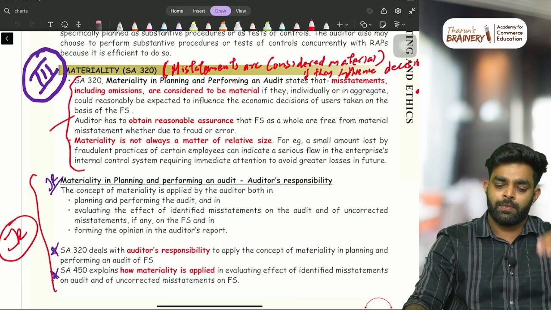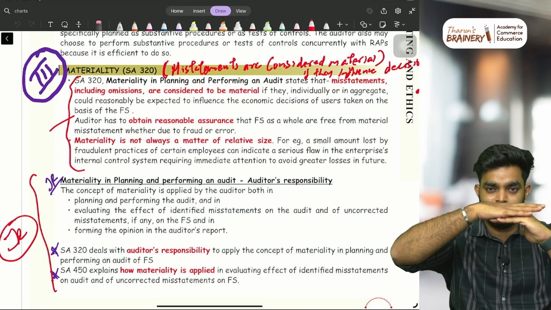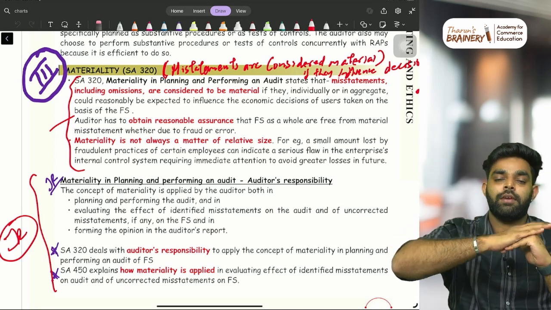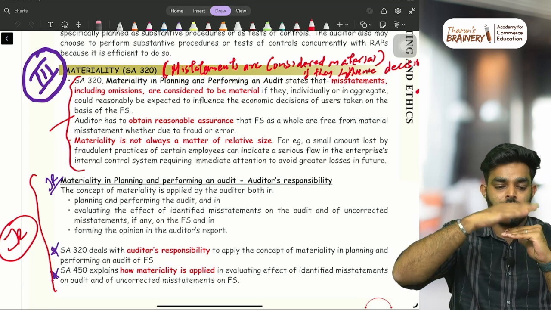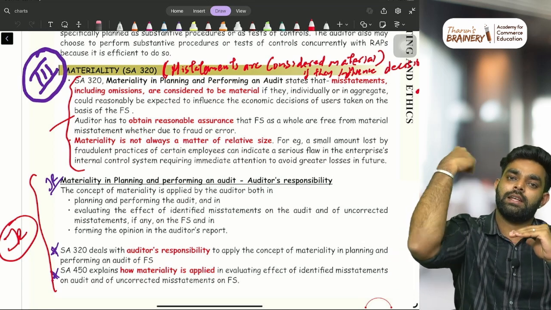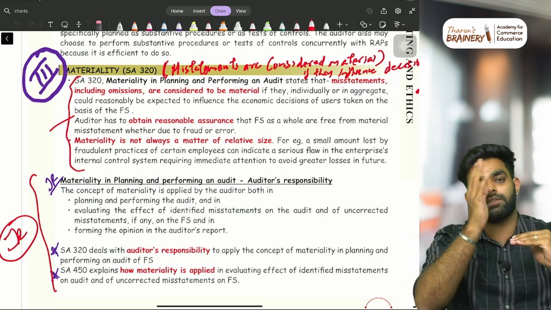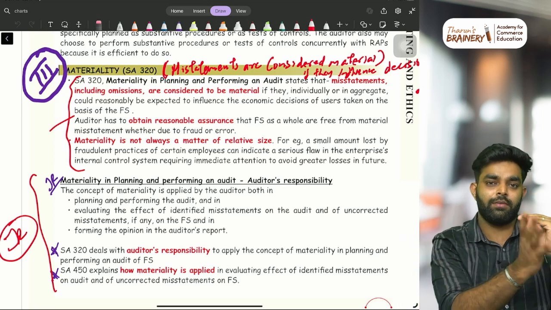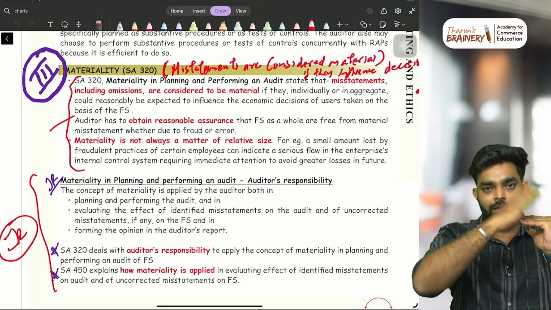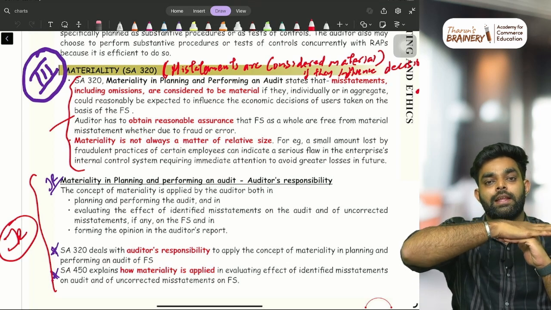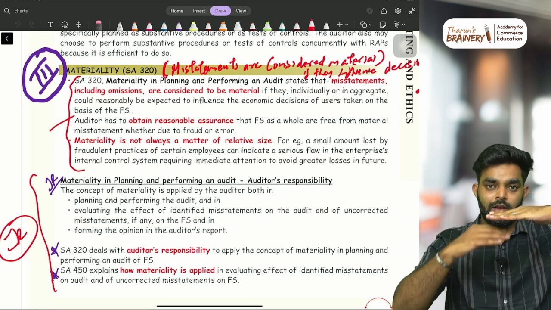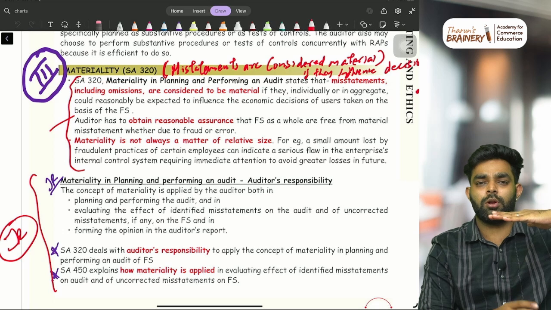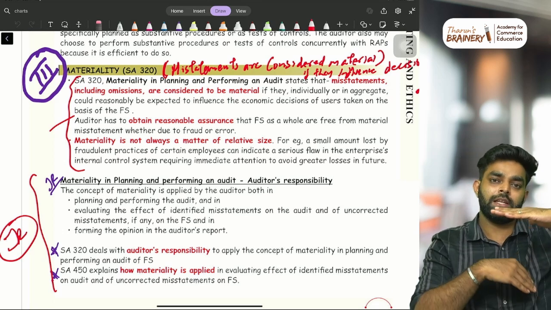So the auditor will keep a level. Just imagine, I'm giving you a base level understanding. Imagine 5,000 rupees. We'll only check things above 5,000 rupees. All the errors or frauds below 5,000 rupees, we'll just leave. Errors mostly, not frauds. Frauds anywhere are important. So that is what we call a materiality level. We keep a level and only check the things above it. Even if there is a 1,000 rupee error, just leave it. That is what we call materiality.